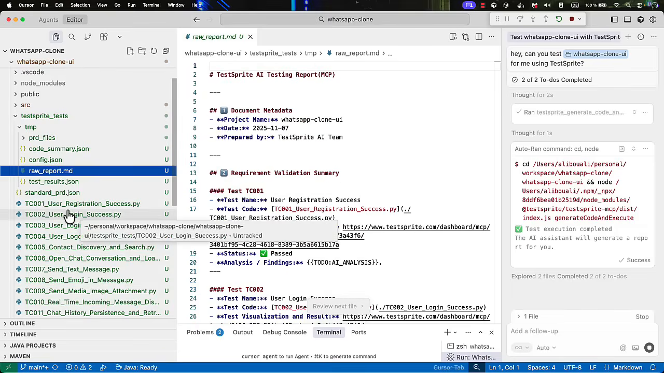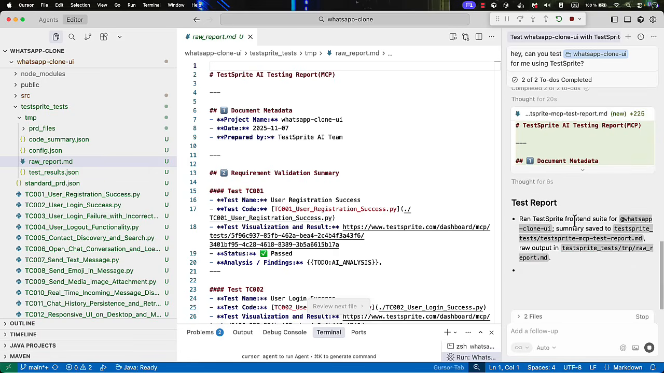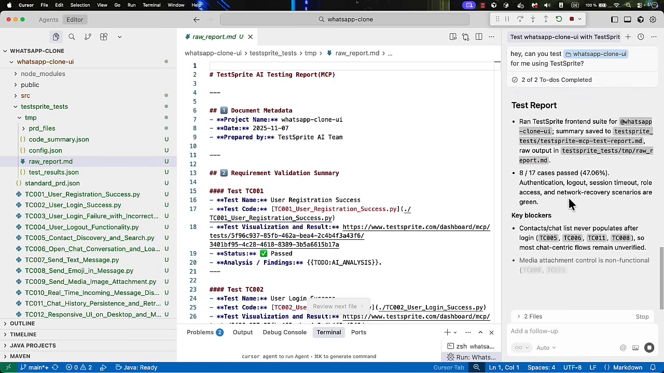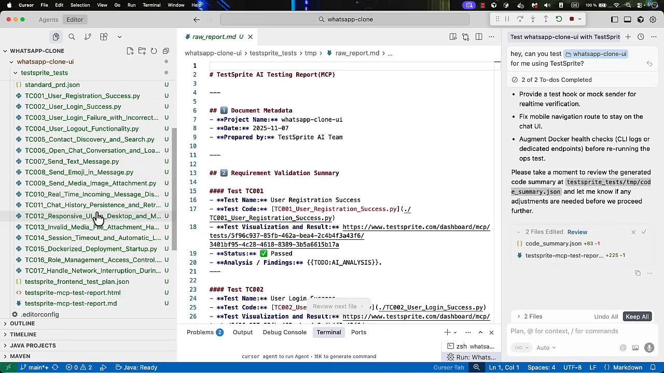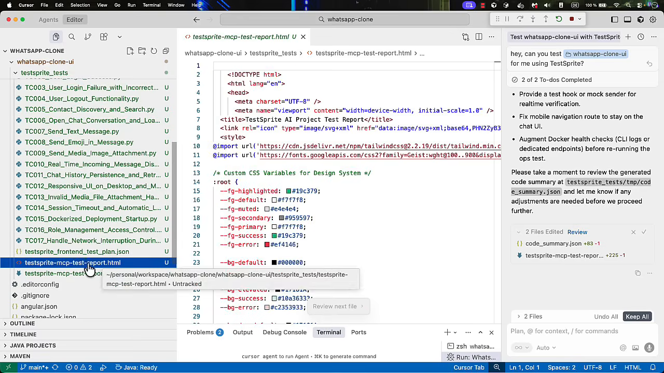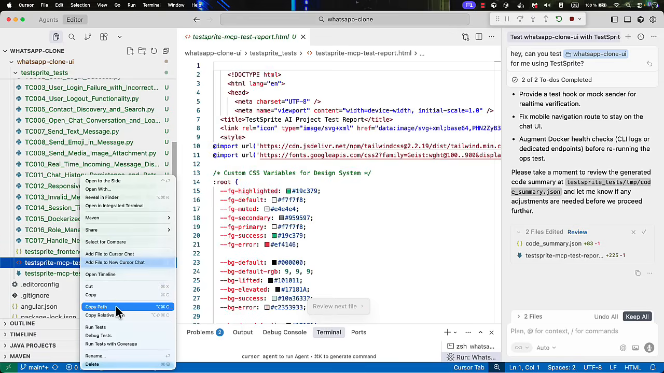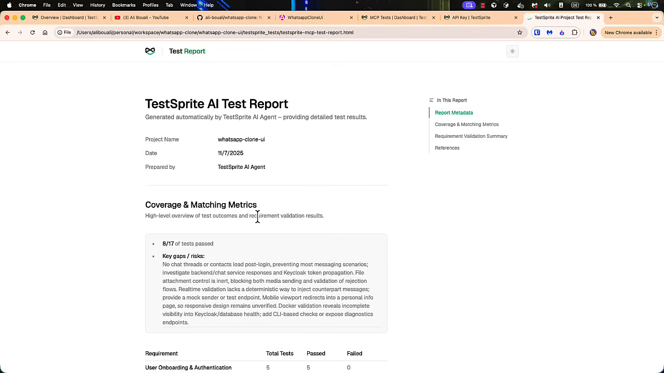Now we will see the HTML file. I think it will be generated in a few moments. So now it's generating the test report. So here we can see that we have this report, and I think it will also, yeah. So here we have also the HTML file. So let me copy the path, and let's open it in the browser to see how the report looks like.